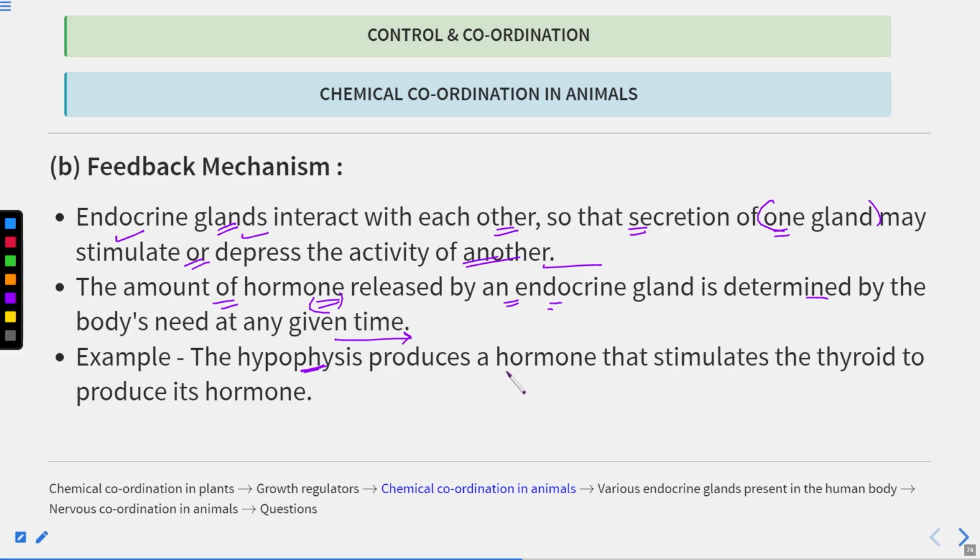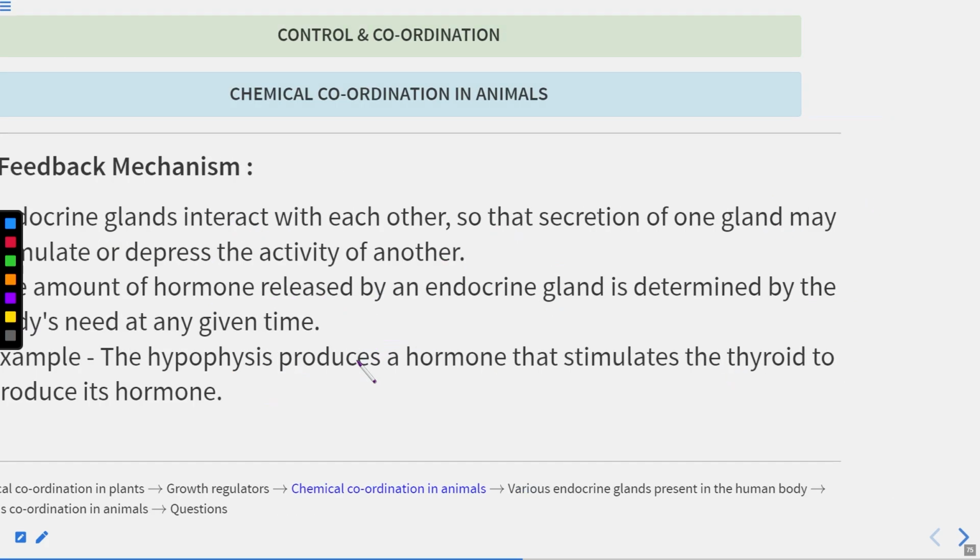The hypophysis produces a hormone that stimulates the thyroid to produce its hormone. The thyroid produces two hormones, thyroxine as well as calcitonin. So a hormone is released from the pituitary gland, the hypophysis, and this hormone stimulates the thyroid to produce its hormone.